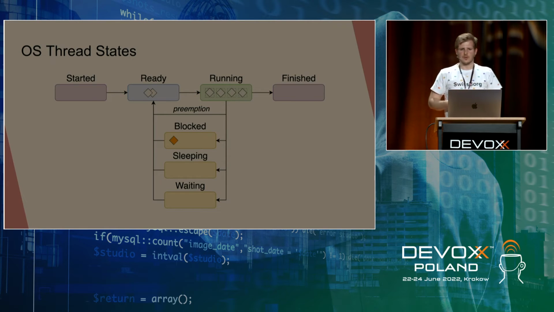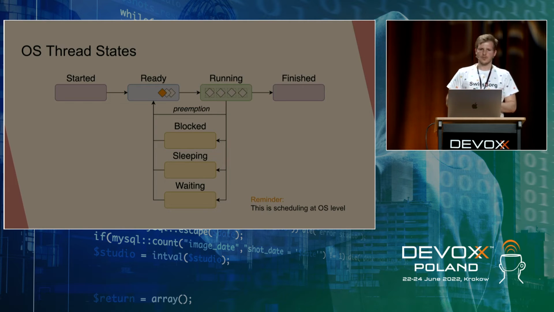So the scheduling goes on. In the meantime, our orange thread may become unblocked. For example, data arrives to the network driver. The network driver executes an operating system interrupt. Then the scheduler, being interrupted, marks this thread as ready again. And so it's again a candidate for further scheduling. So that's how it goes with threads on the operating system level.